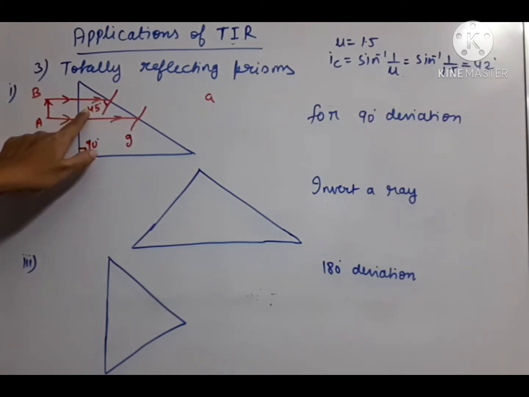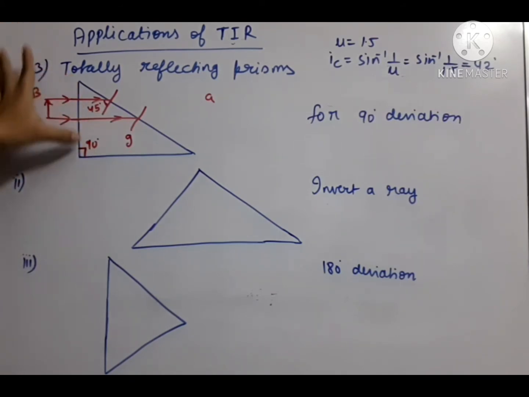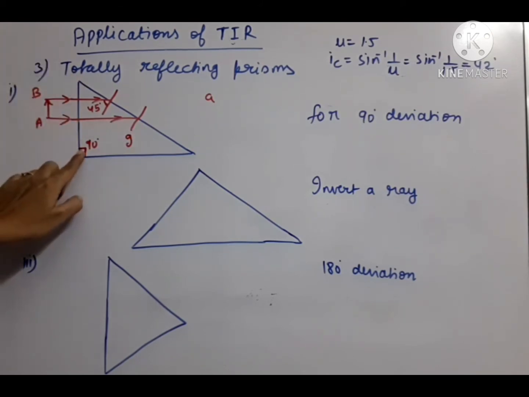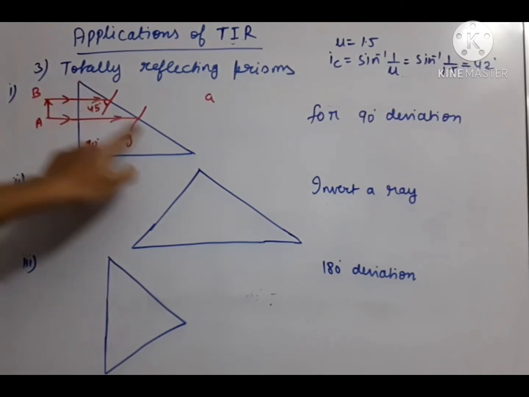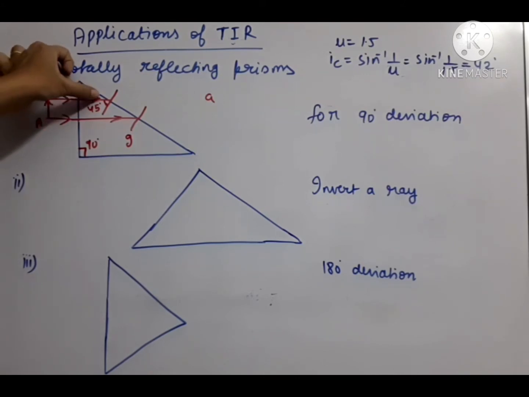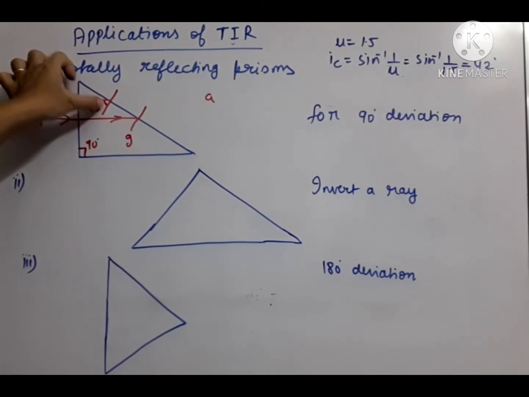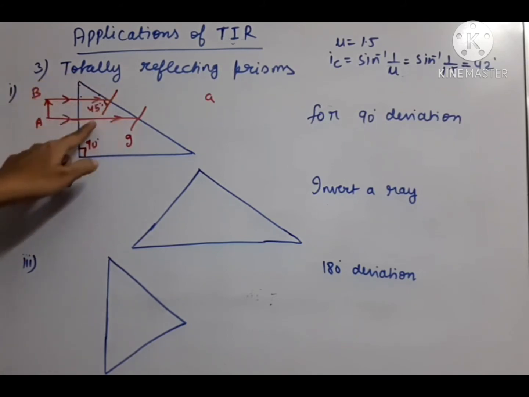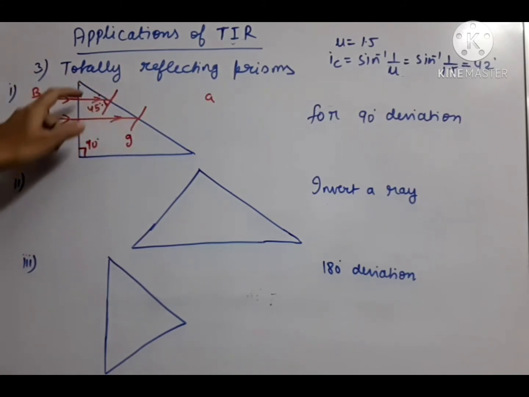How is this 45 degree obtained? You can apply a little mathematics. See, this is 90, so this angle is 45. This is a 90 degree triangle, the big triangle is 90 degree. So this and this angle are 45. So if this is 45, this is 90, so this will become 45. That's why this will also come 45 degree. I'll explain again. This is 45, this is 90, so this is also 45. This side also it is 45, because this blue line and this red line are at 90. So if one angle is 45, another is also 45.